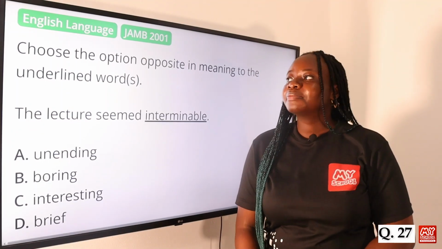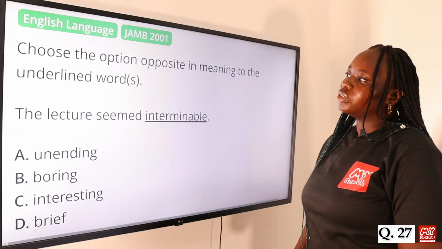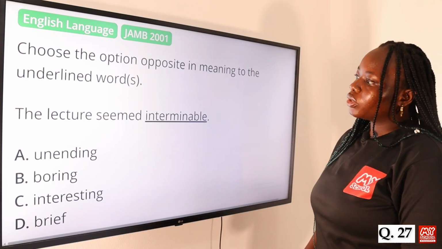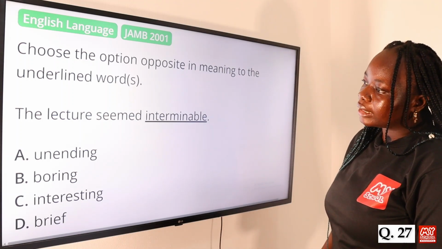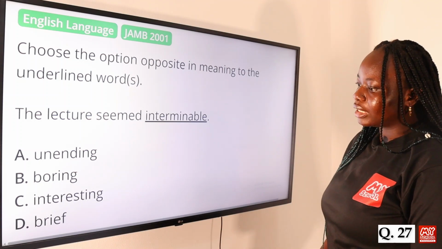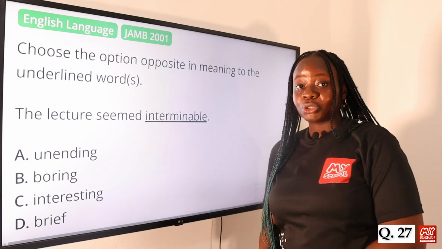Question 27. Choose the option opposite in meaning to the underlined word. The lecture seemed interminable. Option A, unending. B, boring. C, interesting. And D, brief. The answer to this question is option D, brief.